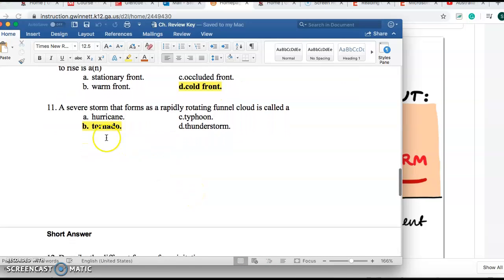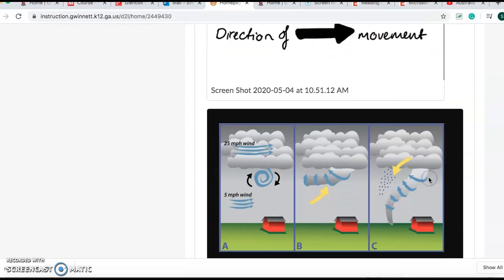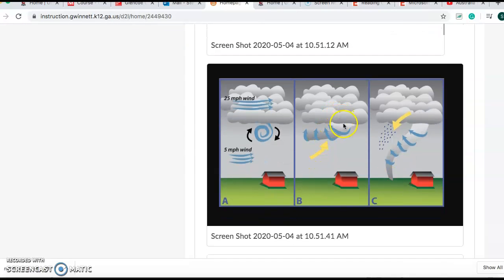Number 11 is our last one. A severe storm that forms at a rapidly rotating funnel cloud is called, and it's a tornado. And I showed a picture right here. Just know when it comes to a tornado, you got to have that funnel, and the funnel has to touch down on the ground for it to be a tornado.